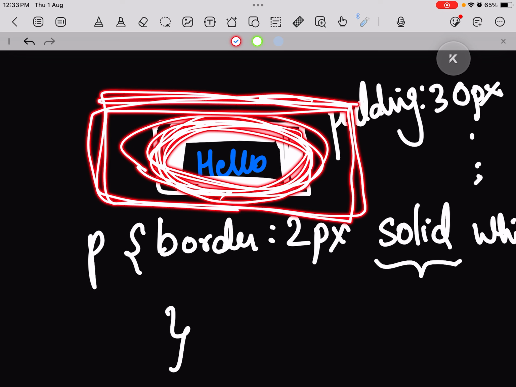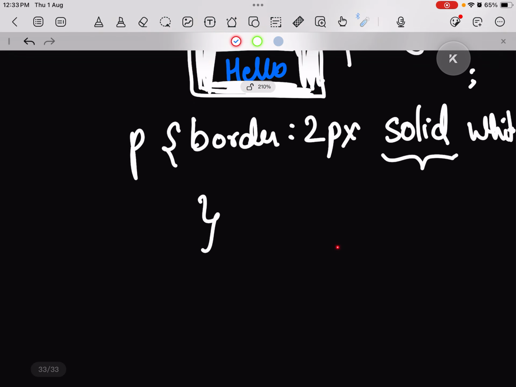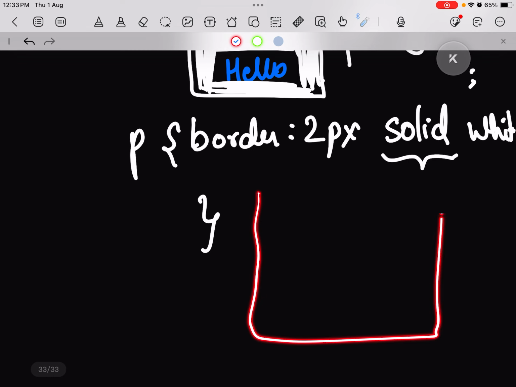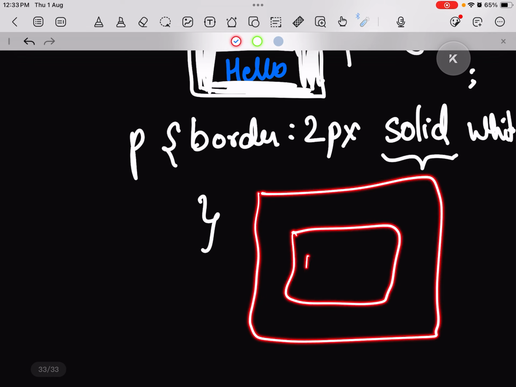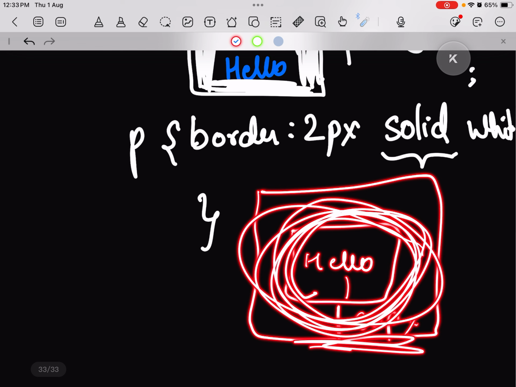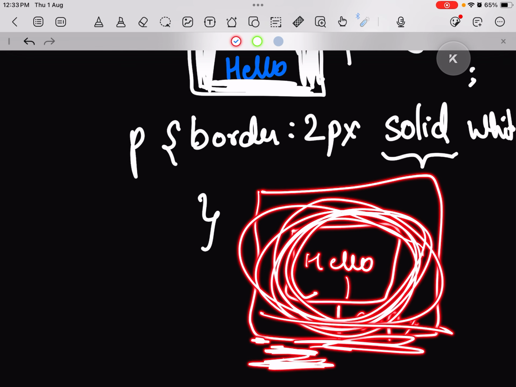If I define margin as 30 pixels and padding also as 30 pixels, around hello, let's say this is 30 pixels, and this is also 30 pixels. Anything else cannot come in this area around hello. It will come after this area.